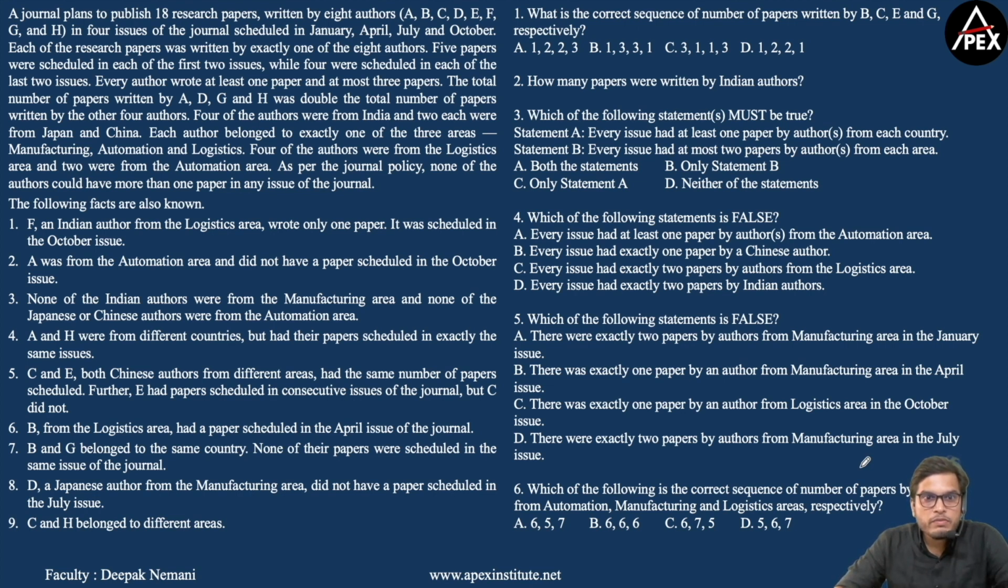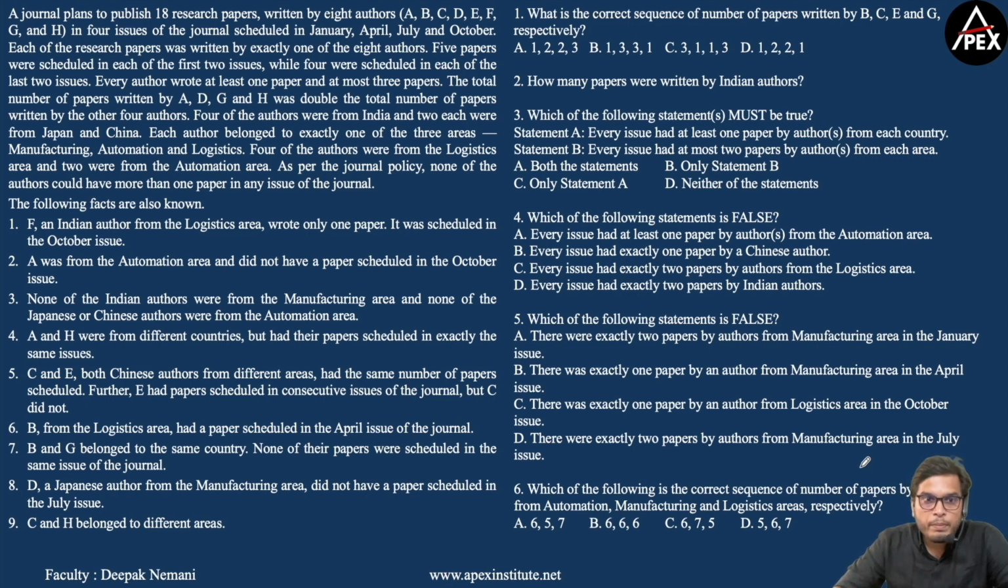Each of the research papers was written by exactly one of the 8 authors, so you cannot have 2 authors writing the same research paper. 5 papers were scheduled in each of the first 2 issues, while 4 were scheduled in each of the last 2 issues. So in the months of January and April, 5 research papers are scheduled in each month, and in July and October, 4 research papers are scheduled to be published. Every author wrote at least 1 paper and at most 3 papers. So the number of research papers written by these 8 authors can be either 1, 2, or 3. You cannot have any author writing more than 3 research papers.